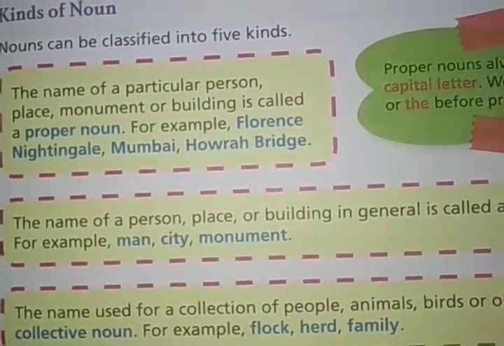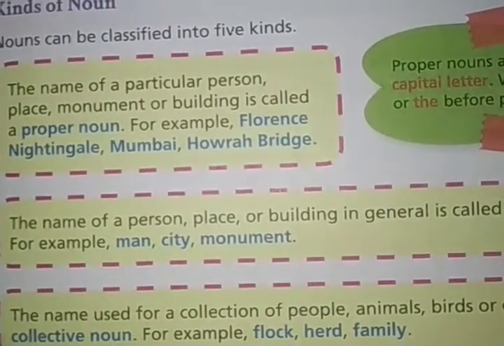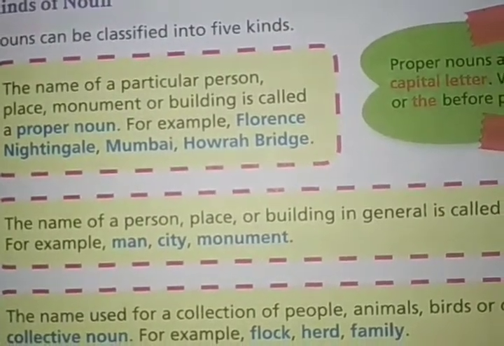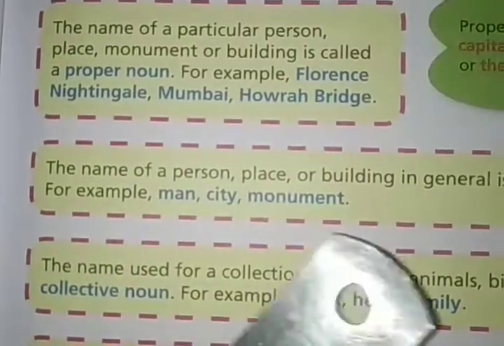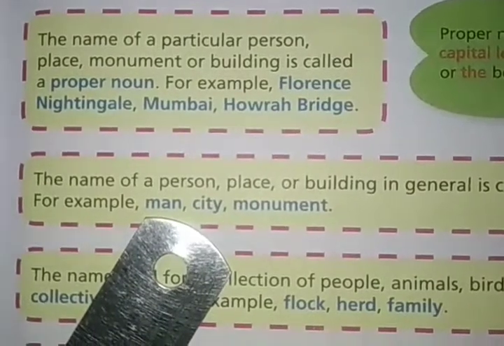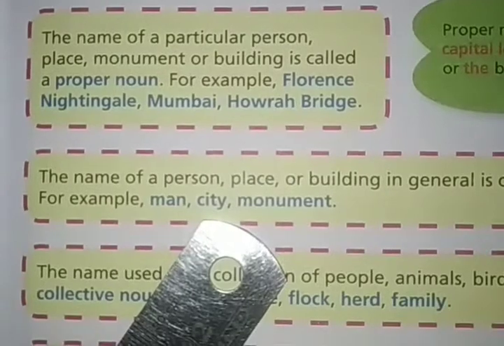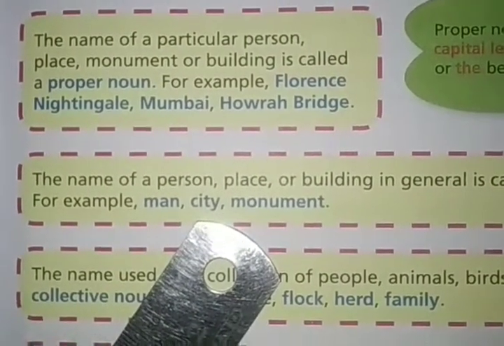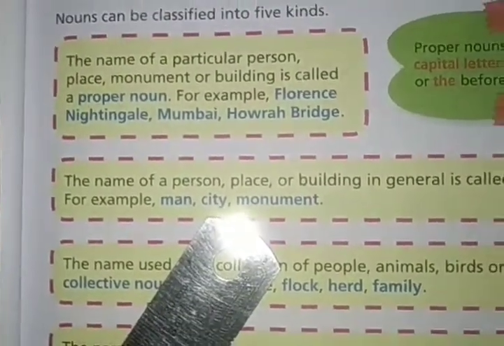Okay, a particular name is for proper noun, and when it is a general name and we cannot recognize about whom it is talking, then it will become common noun. For example, men. Okay, we know men, but which man it is talking about, we don't know. City, we know what is city, but which city? Kolkata, Delhi, Mumbai, which city it is talking about? It is not clear here. Okay, it is not specifying any particular city. Then it is a common noun.